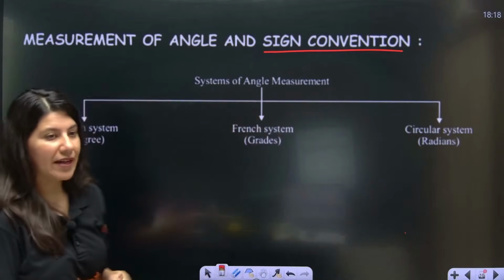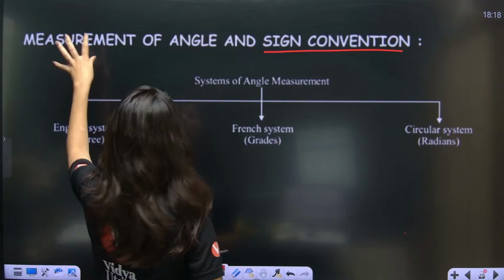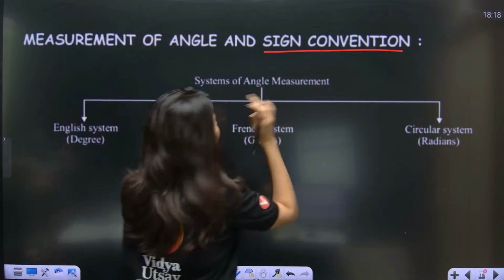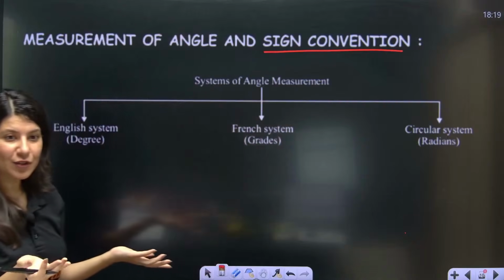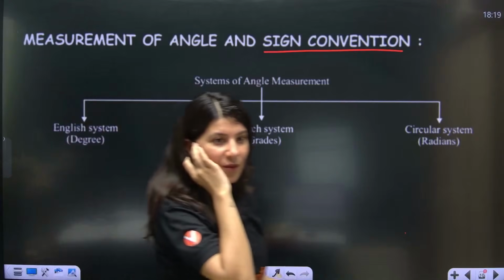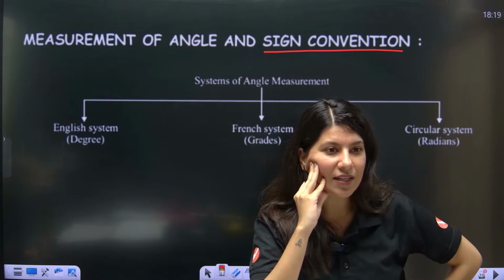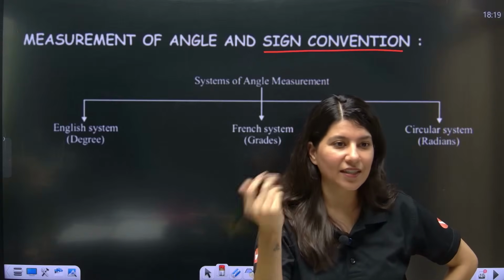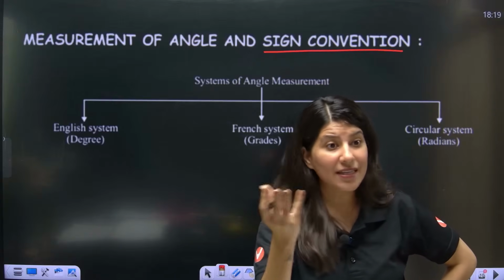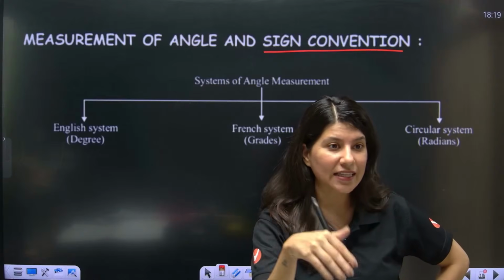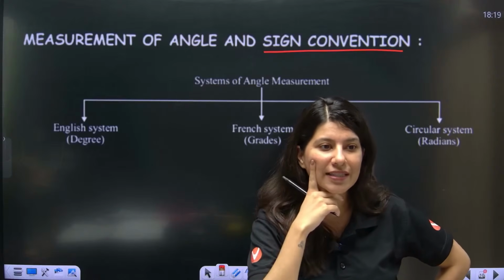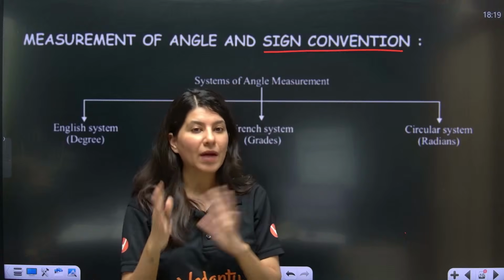By the way, measurement of angles, a system of angle measurement, is the title of today's session. Rohit is saying 100% comfortable in degree. Rama is saying radian. Girish is saying degree. I think the majority of you are saying degree.